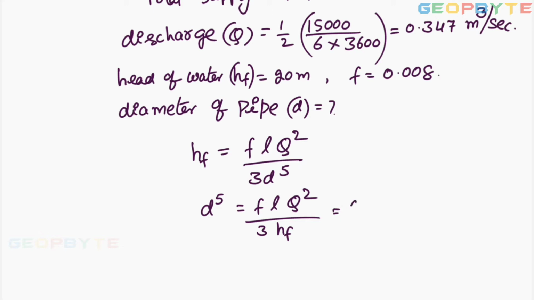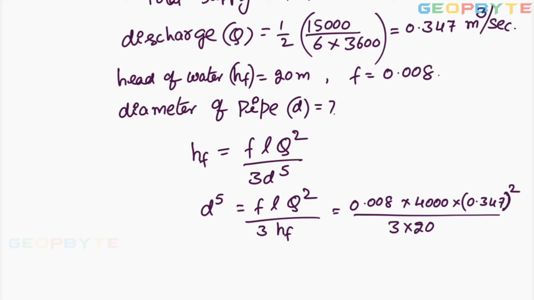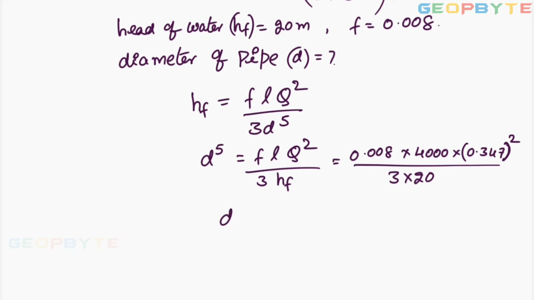F equal to 0.008 into length 4000 meters, Q 0.347 whole square, divided by 3 into HF given 20. From this you can decide the size of the pipe required.